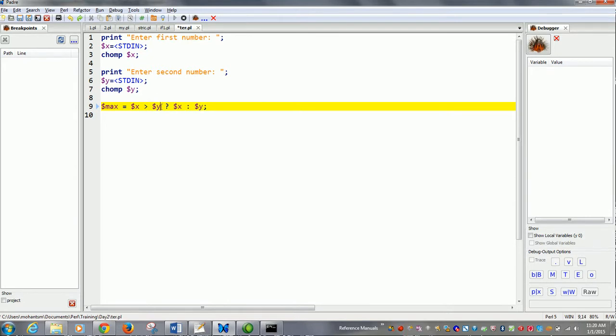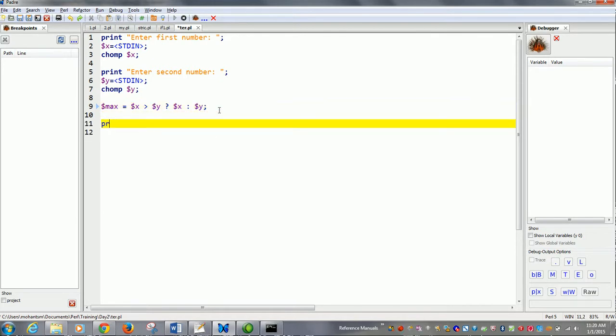But if this condition is false, if $y is more than $x, then this $y gets assigned to $max. Hence we can do a print: greater number is $max.